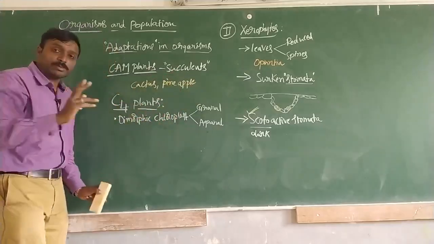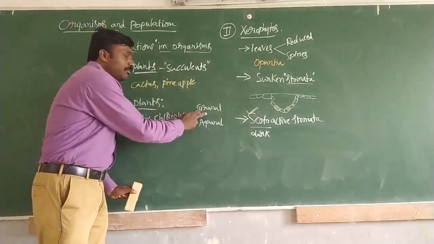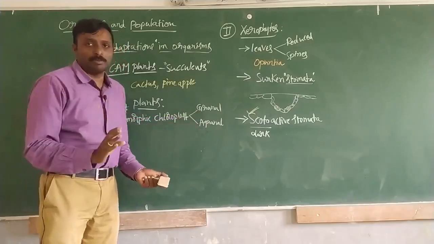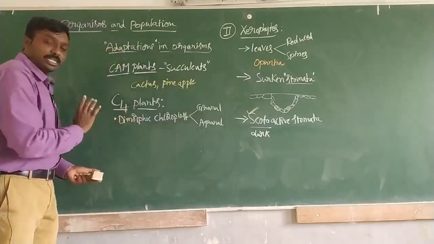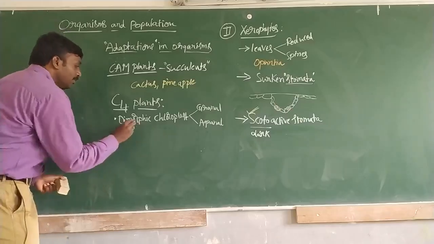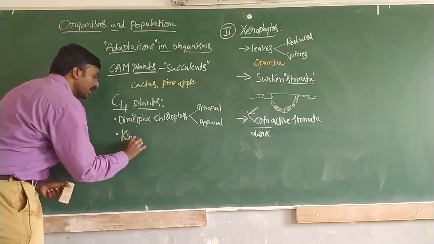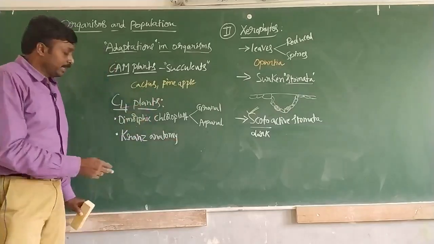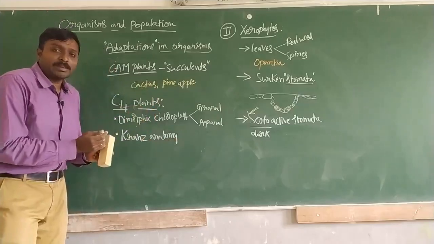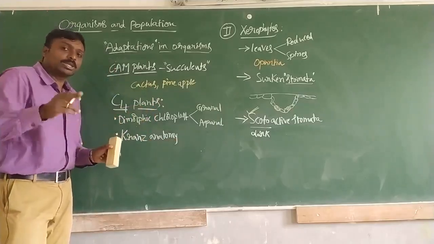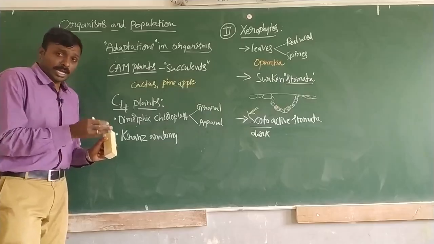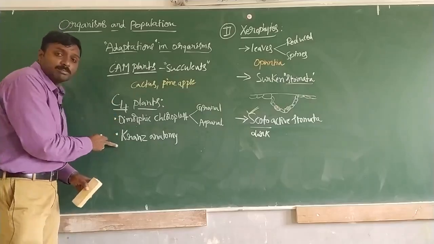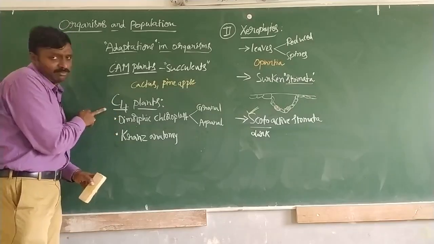Two different types of chloroplasts are present, and because of these modifications, the trapping of solar energy will be variable. So that is a modification in case of C4 plants. Along with this, there is something called Kranz anatomy, which we studied in C4 plants. The arrangement of bundle sheath cells around the vascular bundles is observed as Kranz anatomy in case of C4 plants.